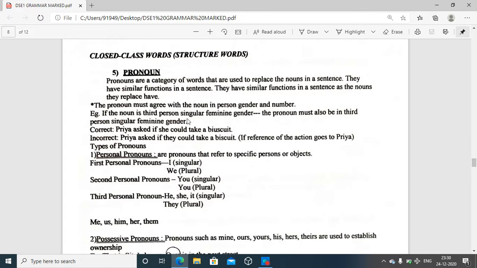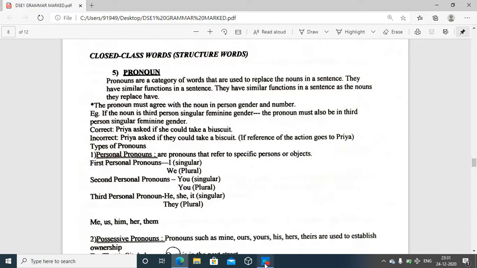But let us see how a pronoun functions. For that, first let me talk something about my friend. Anu is my friend. Anu is from Wayanad. Anu is a postgraduate in English. Anu has a son. So I'm talking about my friend.